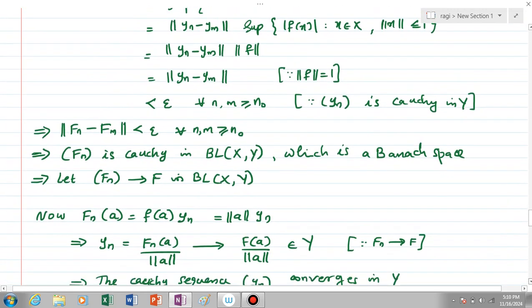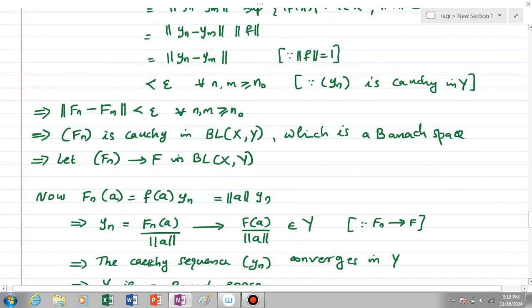Okay, now for the non-zero element a in X, F_n(a) is equal to f(a) y_n, and we know f(a) is equal to norm a, and so this is equal to norm a into y_n. This means that y_n, which is equal to F_n(a) divided by norm a, converges to F(a) by norm a, which is clearly an element of Y, because we have seen that F_n converges to F, so F_n(a) converges to F(a). Okay, and F(a) by norm a is clearly an element of Y.